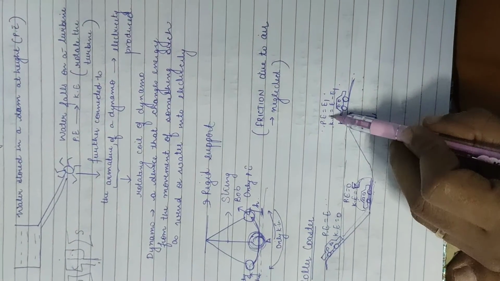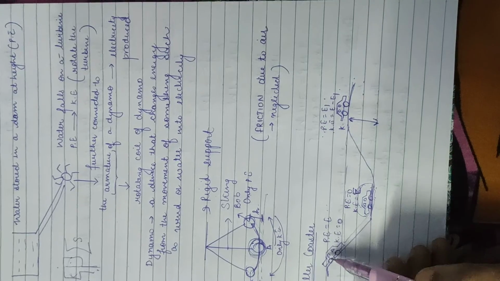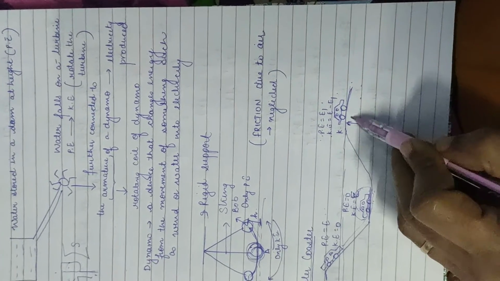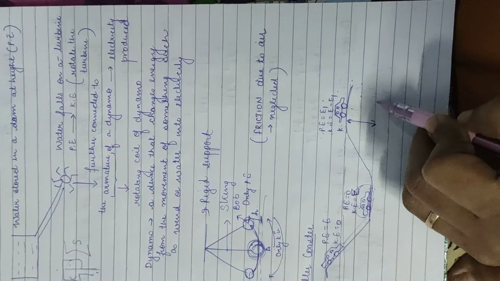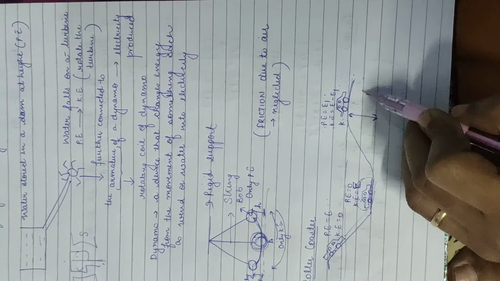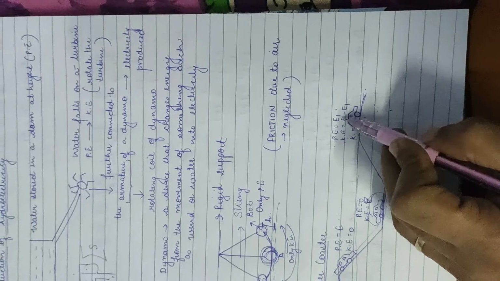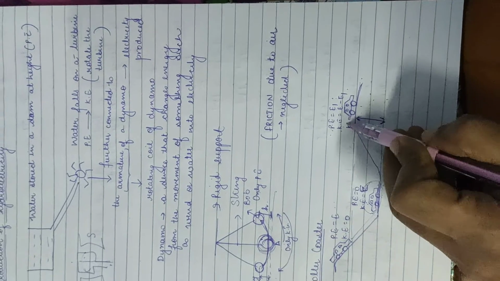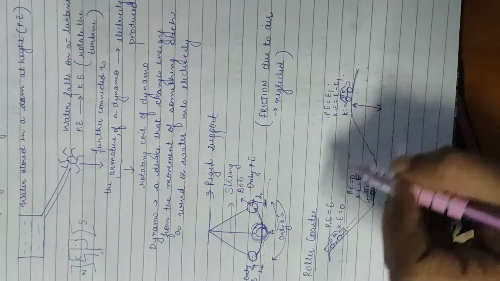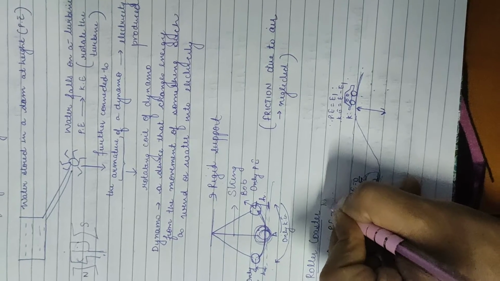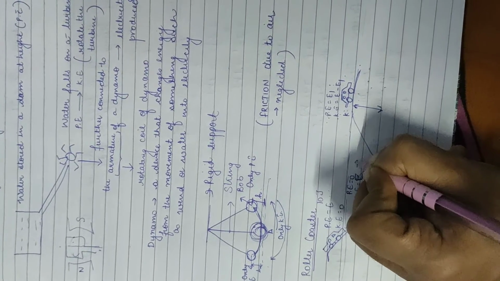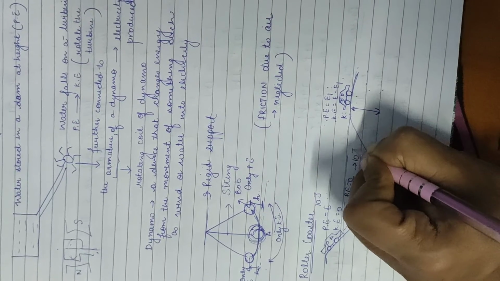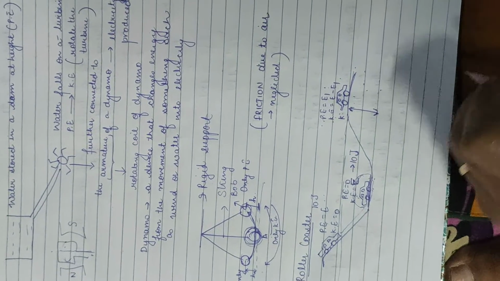Now what happened at this point? It is at some height, not at this much height, but it is at some height. So here some energy is potential energy because of the height, and the rest of the energy is kinetic energy. So let that potential energy be E1 and kinetic energy be E minus E1. Suppose I have 10 joule energy here, and kinetic energy is 0. Here the whole potential energy is converted into kinetic energy, 10 joule.